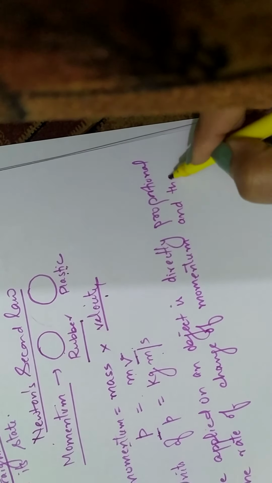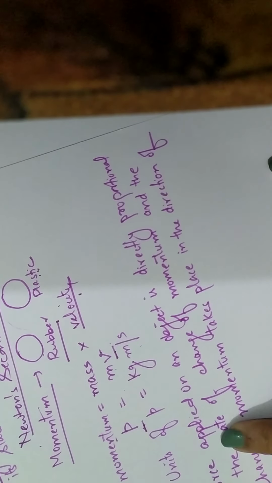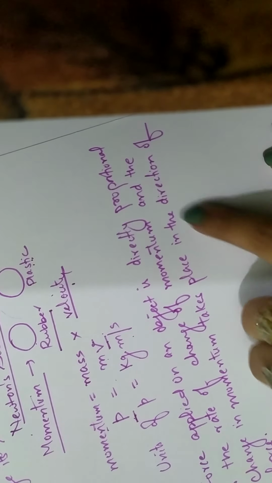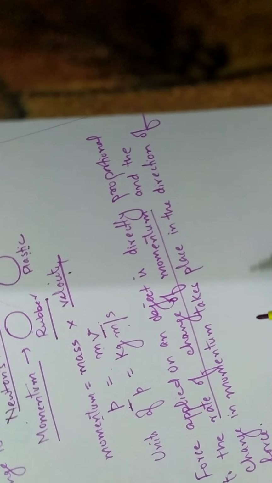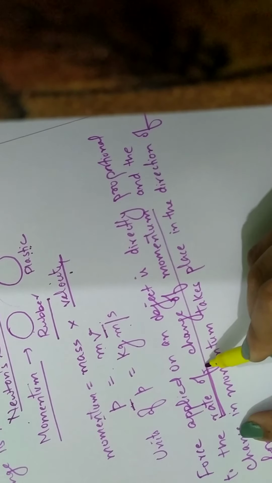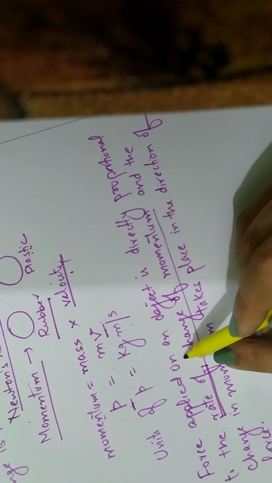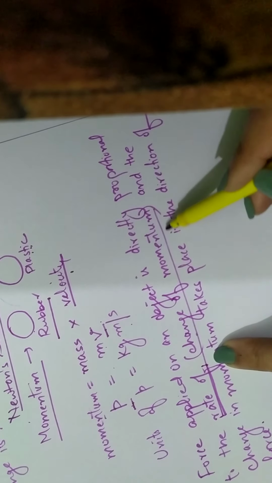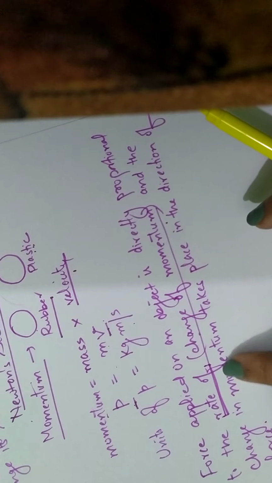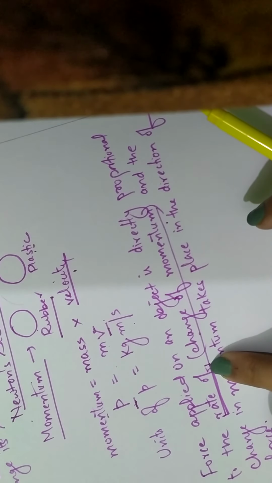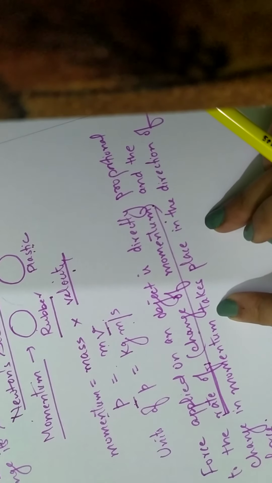Okay, now what does it mean? Force applied on an object is directly proportional to the rate of change of momentum. Now understand this word, rate of change of momentum. Whenever it is written rate of, it means whatever quantity is written after it, like here change of momentum, we divide by time taken.